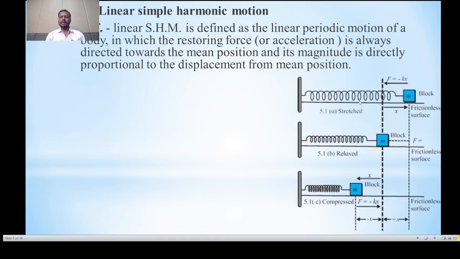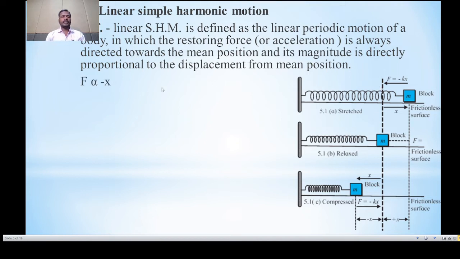Consider the stretched string, x be the displacement and m be the mass of the particle. The force is directed toward the mean position, but displacement is on the right hand side and force on the left hand side. Therefore, both force and displacement are oppositely directed.